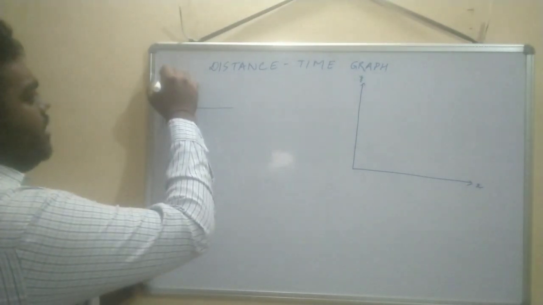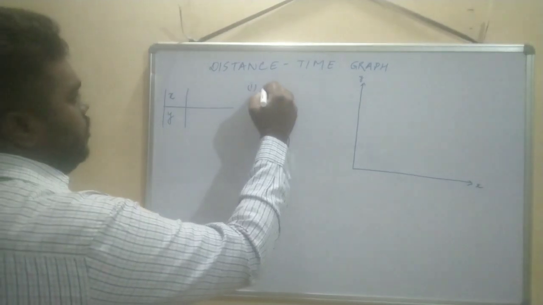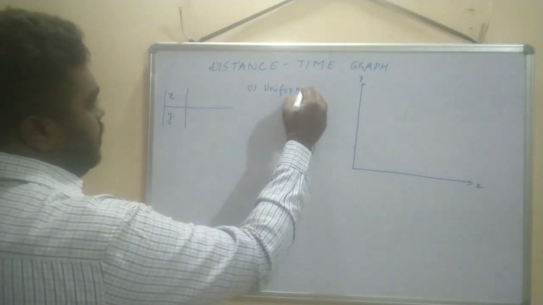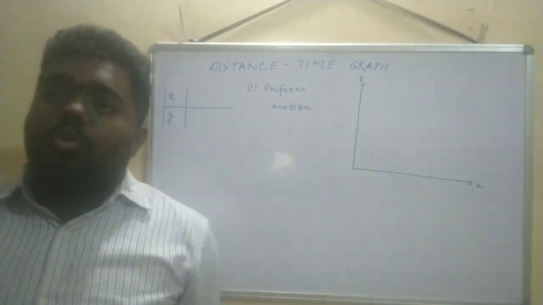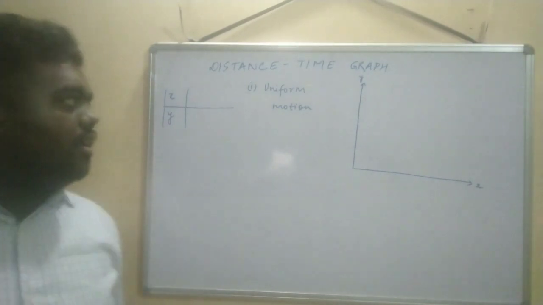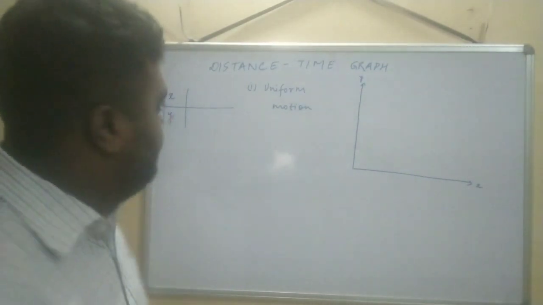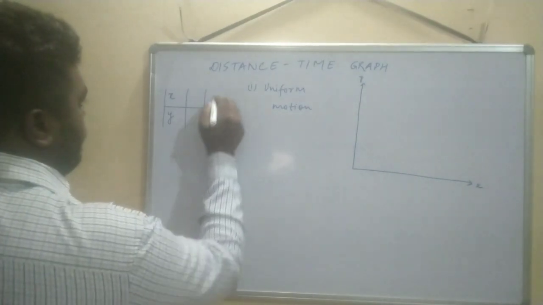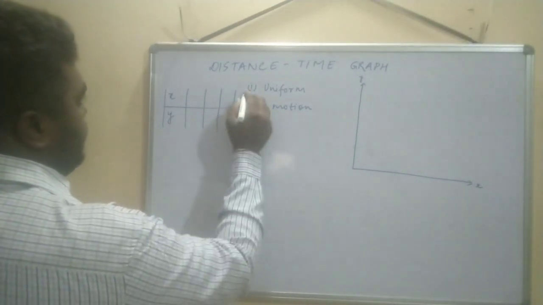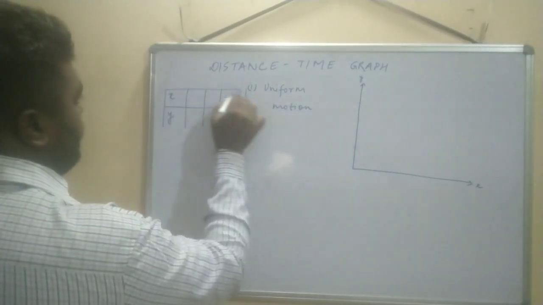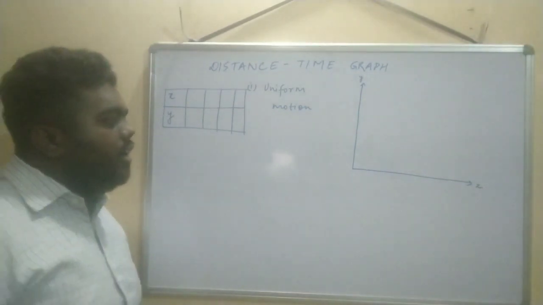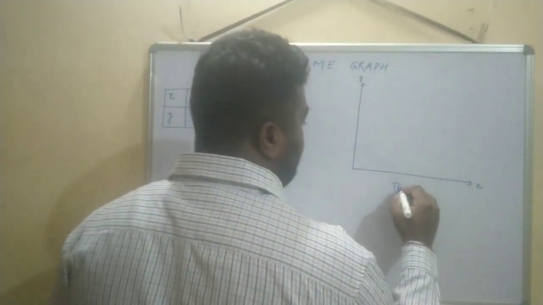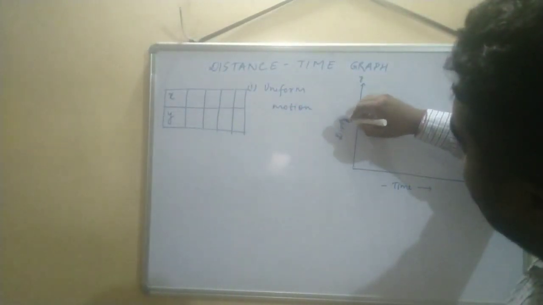First we are plotting for uniform motion. You should know the definition of uniform motion: equal distance in equal interval of time. We will take 4 values for x and y. Along the x-axis I am considering time, and along the y-axis we will take distance.